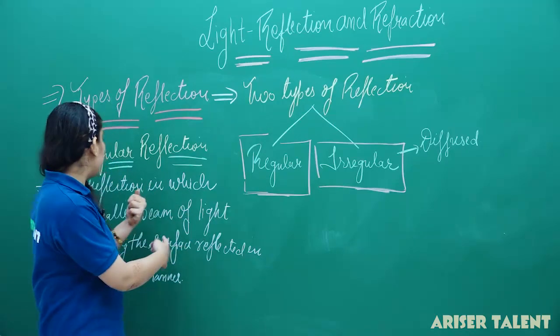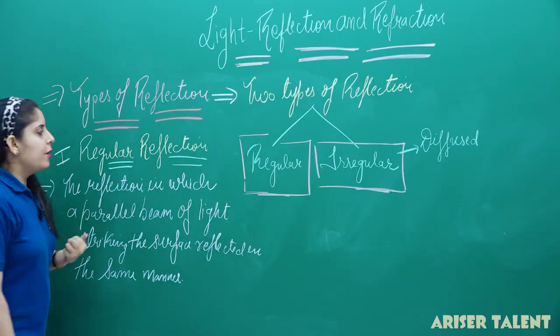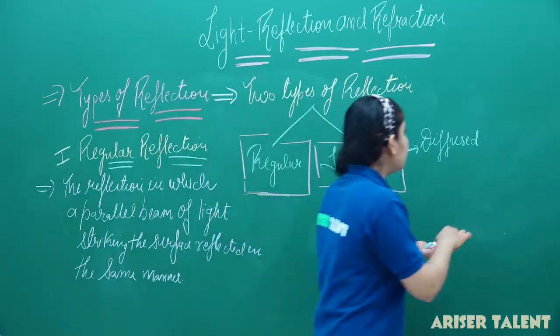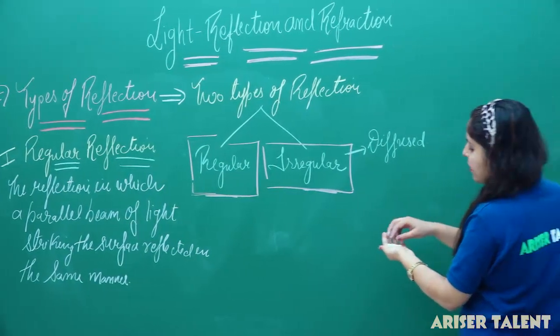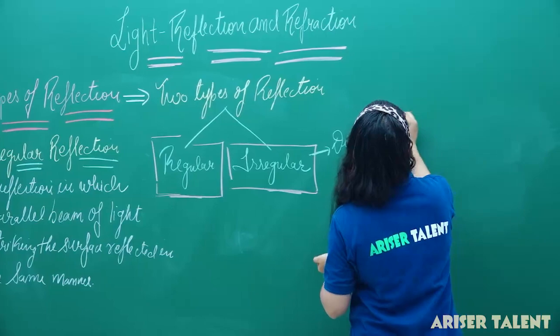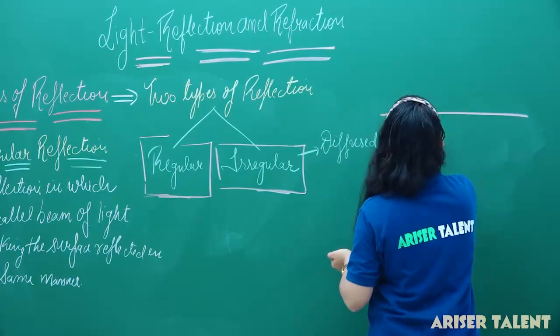Then we have such a type of reflection, that is the regular one. Firstly, let us see how regular reflection takes place. So just draw the diagrammatic representation of regular reflection here.